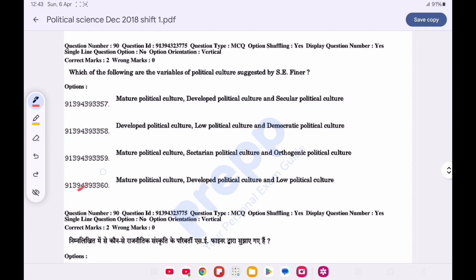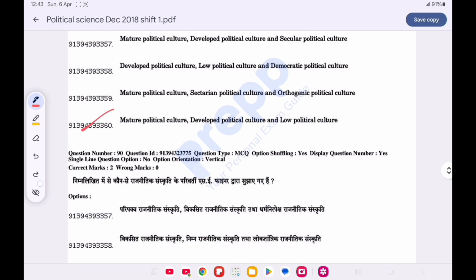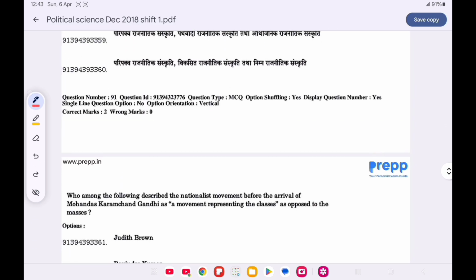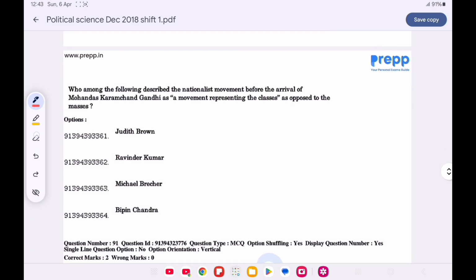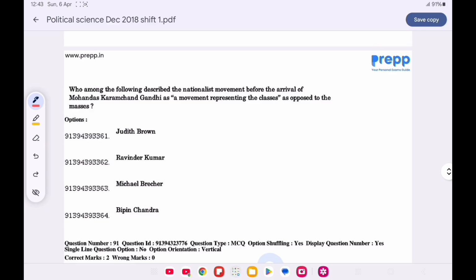Option D is correct, that is mature political culture, developed political culture, and low political culture. Question number 91. Who among the following describe the nationalist movement before the arrival of Mohandas Karamchand Gandhi as the movement representing the classes as opposed to the masses? Option D is correct, Ravindra Kumar.